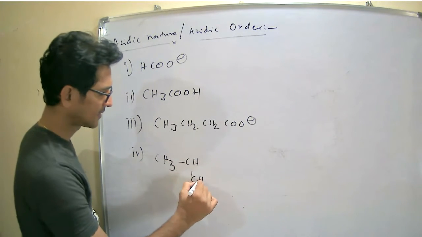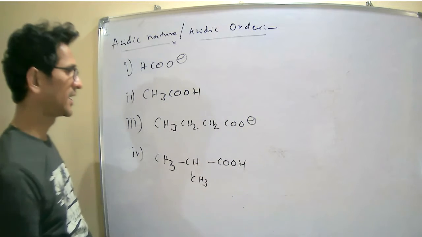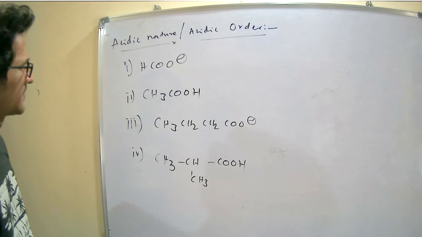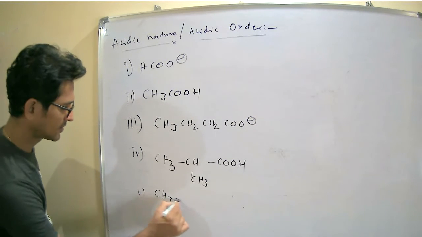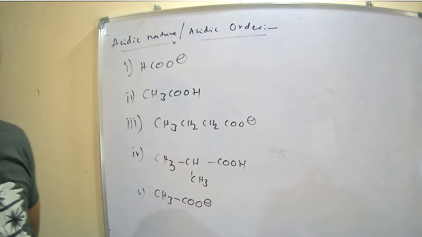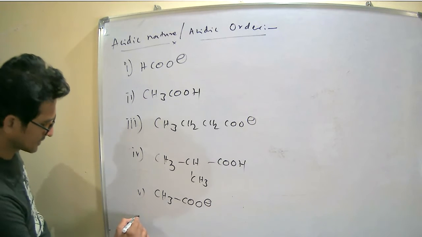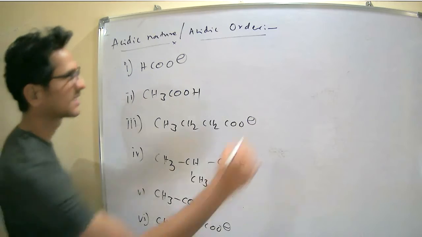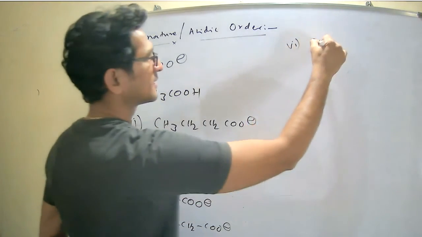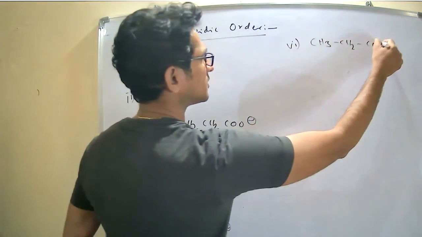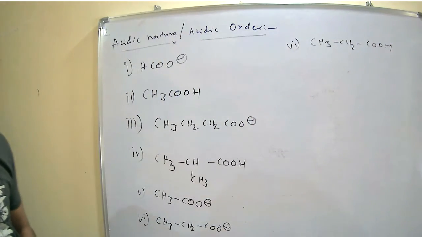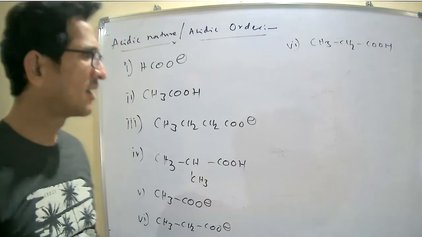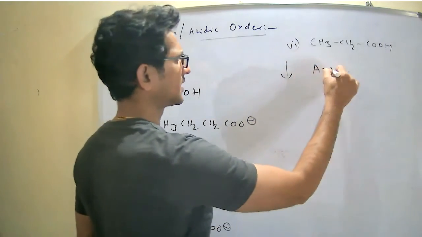CH3COOH. 5. CH3COO minus. 6. CH3CH2COO minus. 7. CH3CH2COOH. 7 compounds are given. Arrange them in the decreasing order of their acidic nature.